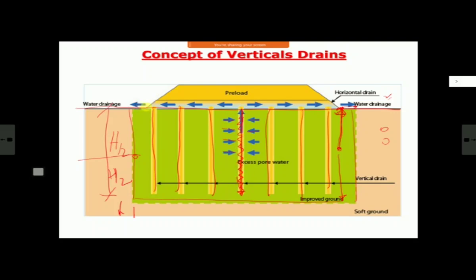And then on top of this area, we construct a drainage blanket. In all these cases, wherever we do ground improvement, we construct a drainage blanket of good, free draining soil, not a bad soil, 1.5 meter or something, or half meter. So this water will come and it will quickly get drained out from here. And because of this, my consolidation will be faster. Whatever settlement has to happen, it will happen. And then over that, I will construct my bank up to my design bank height. This is the principle of vertical drains.